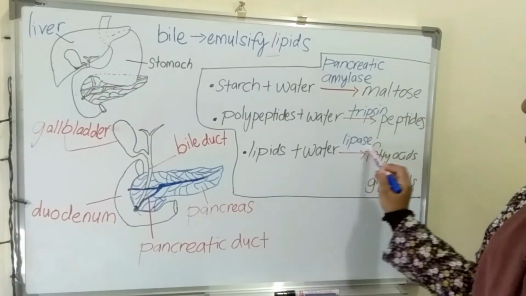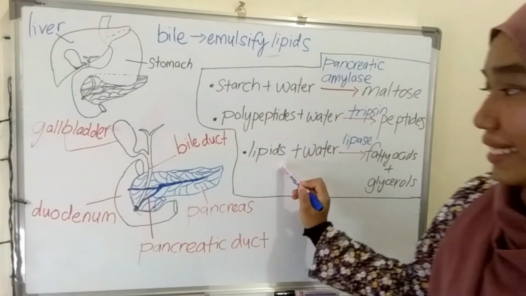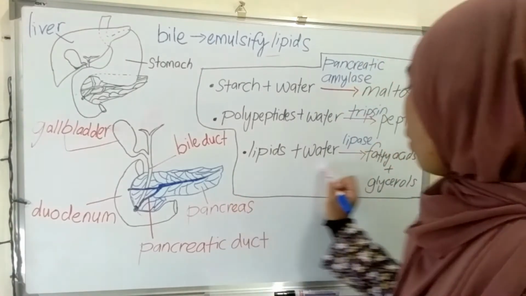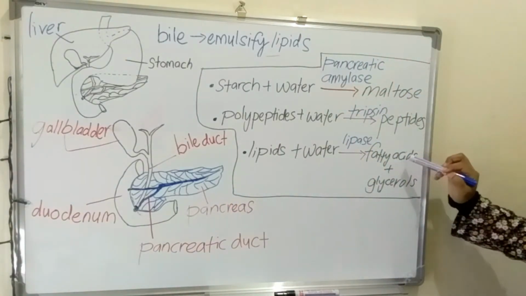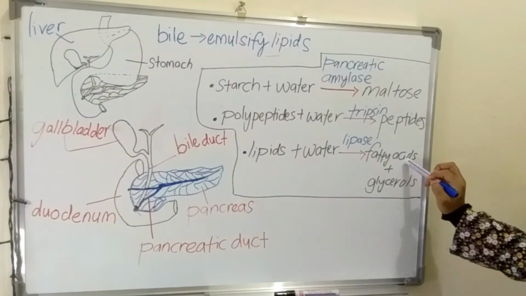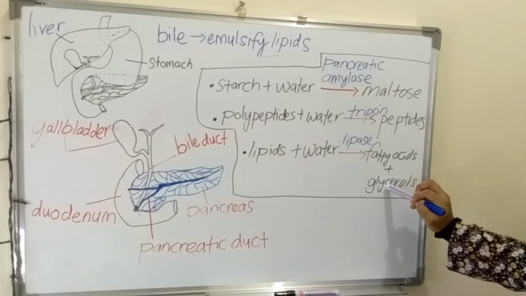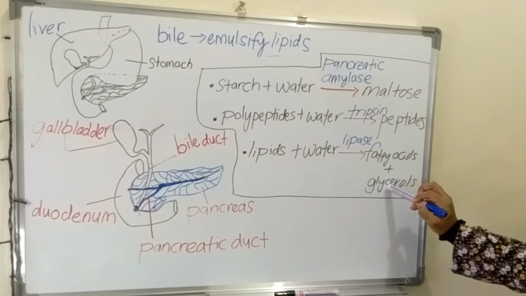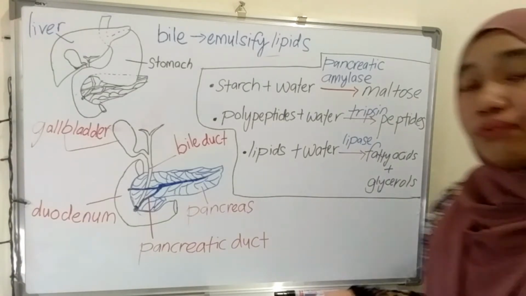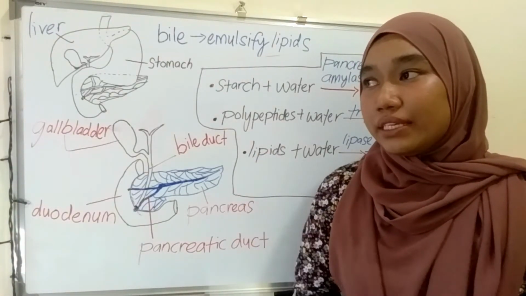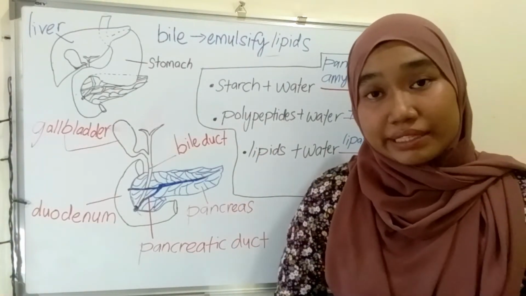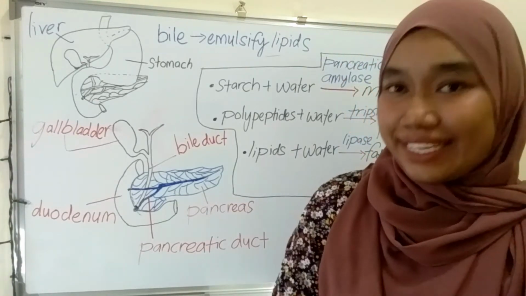Lipase will hydrolyze the lipids to form the fatty acid and glycerol, which are small enough to be absorbed by the epithelial cells in the small intestine.